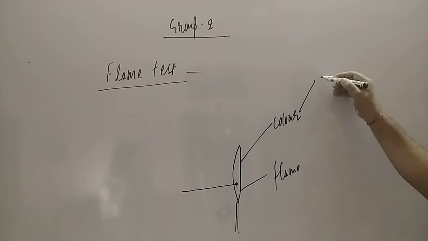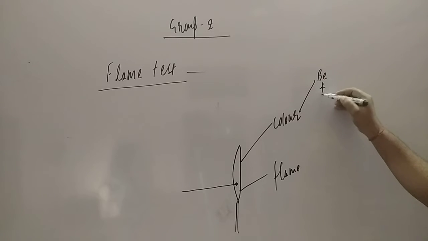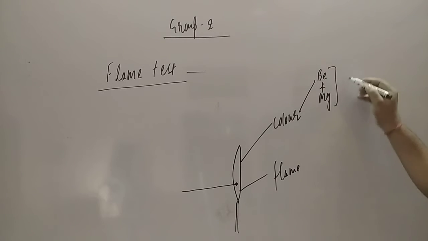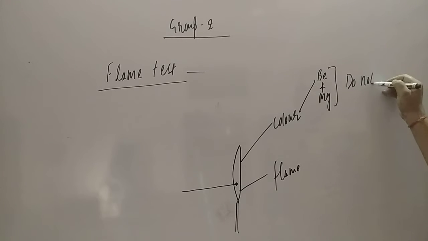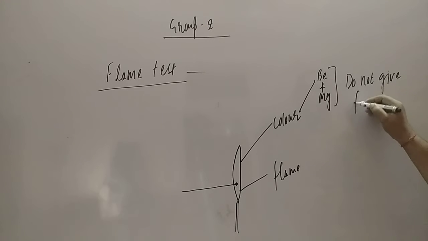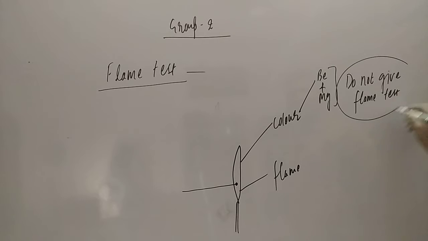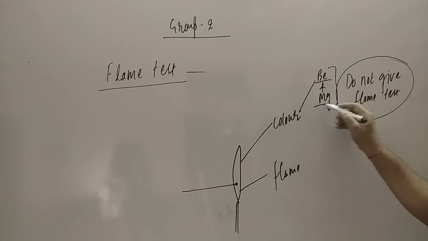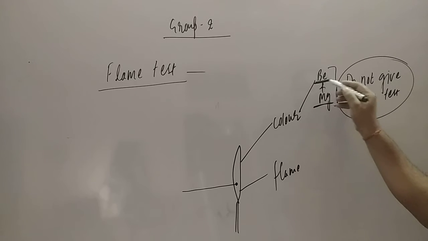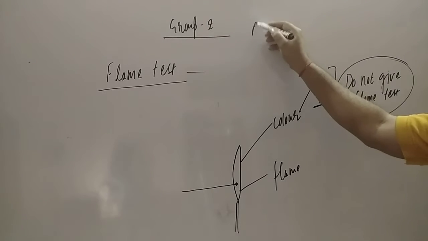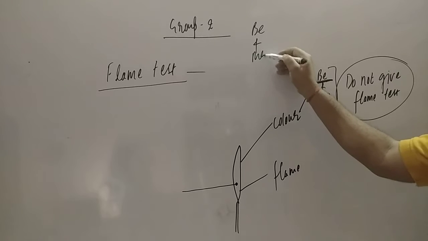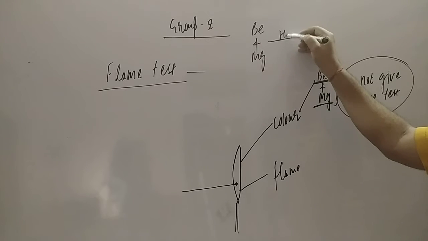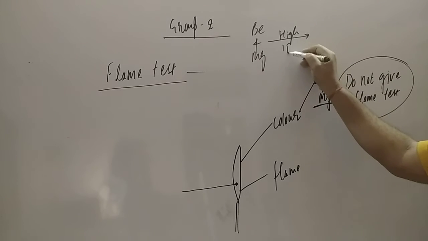Firstly, you see that beryllium and magnesium do not give the flame test. What is the meaning of not giving a flame test? The reason is that they have a very small size, and as a result a very high IE. Beryllium and magnesium have a high ionization energy.